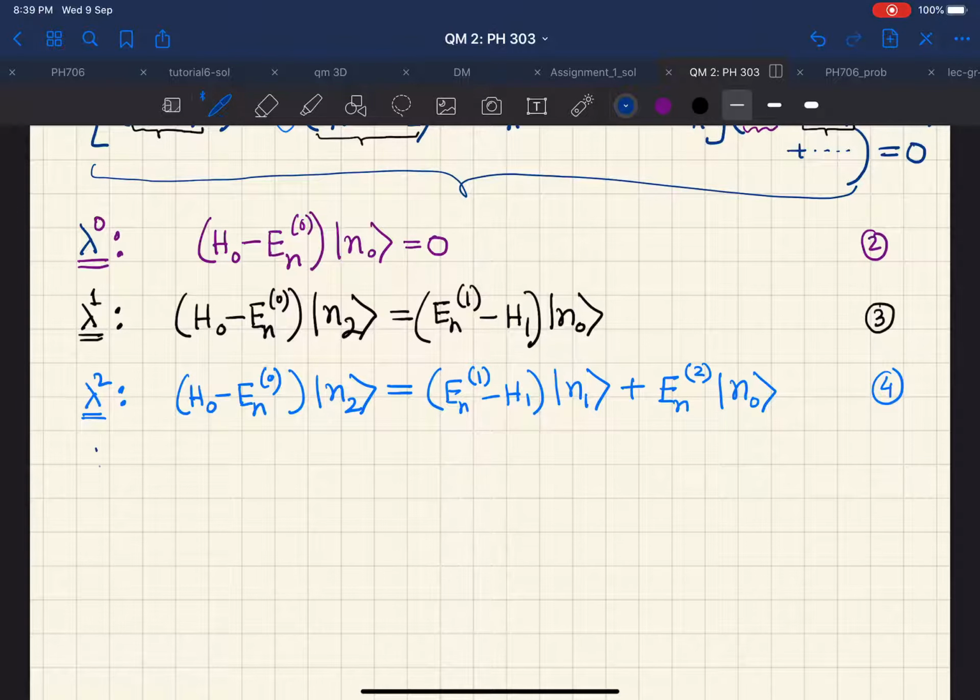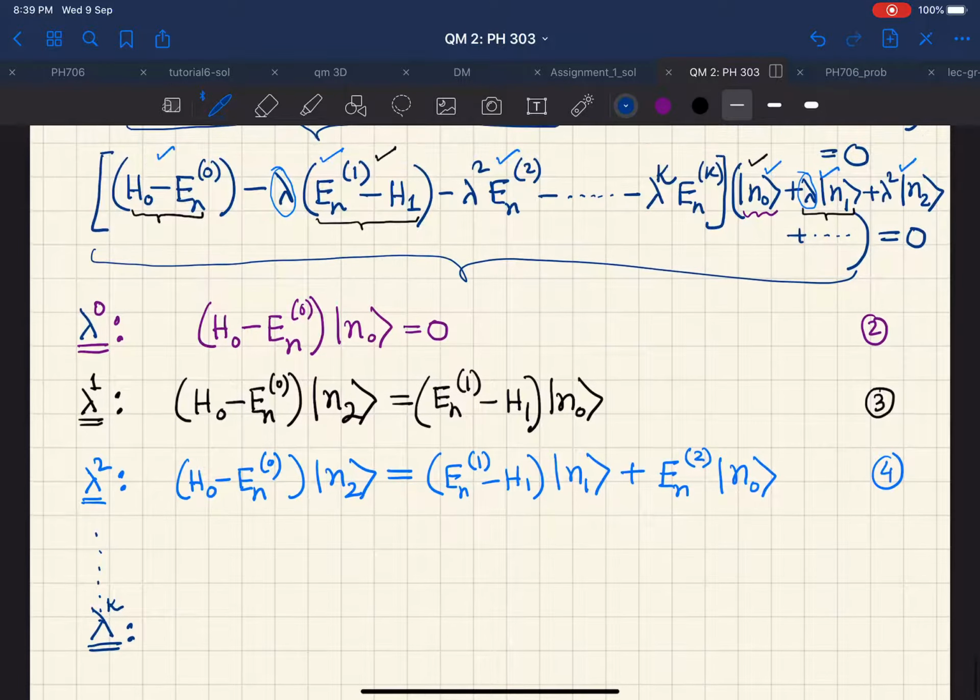So in this manner, if we go ahead, and if we want to look at the lambda to the power kth coefficient, what should we get? You see, again, you look at this equation. This is a very important equation in this context. So you look at this equation, there are two parts, one containing this and then this thing operating on the second part. So if you want to look at the lambda to the power kth term, then we will have this H0 minus En0 acting on this lambda to the power. So let me write this extra term here.